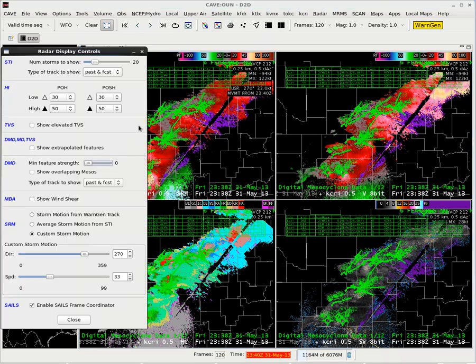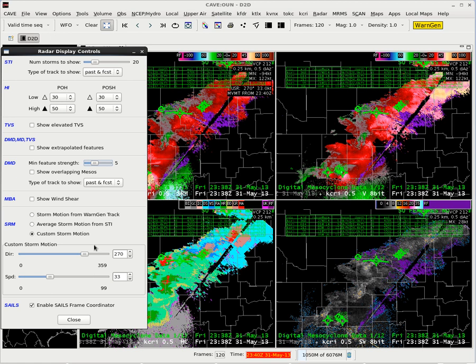Alright, so when we have all this loaded, before we use the VR Shear, we want to get our DMD a little bit more visible. So we're just going to change the minimum feature strength to a 5 on the DMD. Our storm motion, it doesn't matter what we put in here.